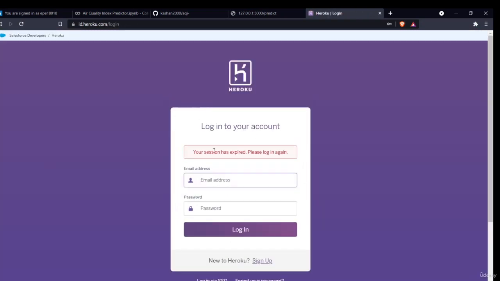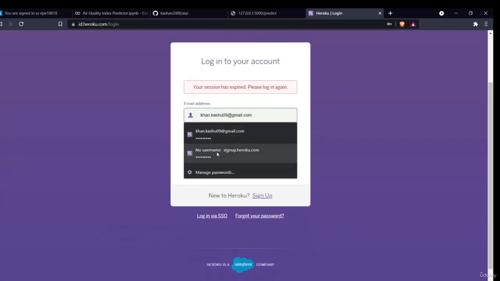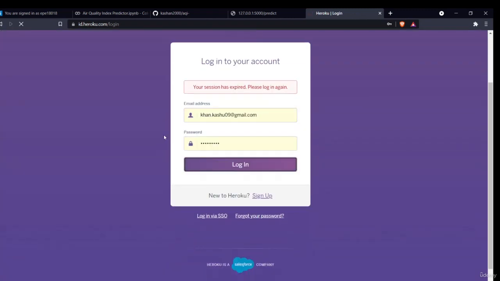I'll just go here. What you have to do is sign in here and make an account. It is free of cost. You just sign up here, make an account, and okay, this is my rating. It is getting okay. I'll just log in here.